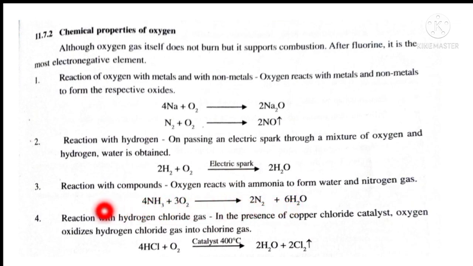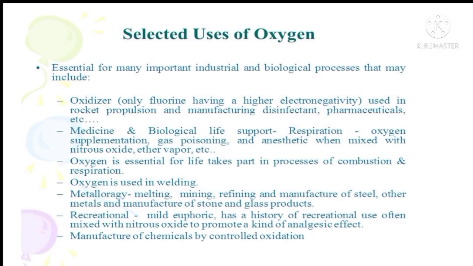The last one is on reaction with gases. On reaction with acids, it produces water and corresponding gases, like on reacting with HCl in the presence of a catalyst and high temperature, it produces water and chlorine gas. Uses of oxygen. So oxygen is very essential and very important for biological processes and industrial processes also.